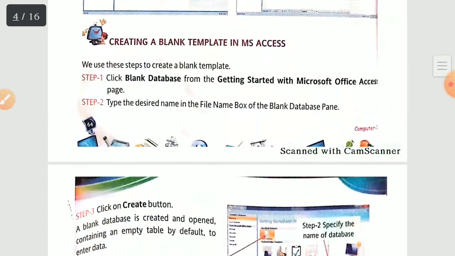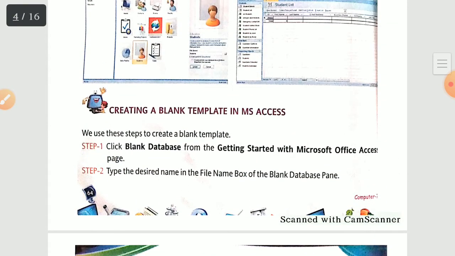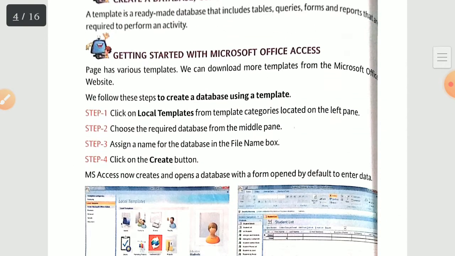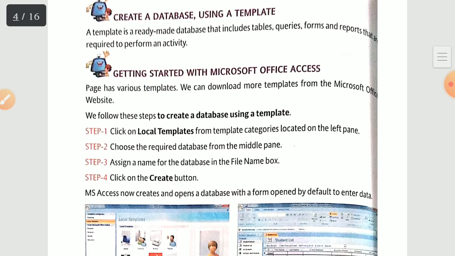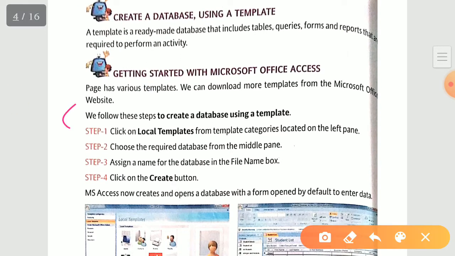This is your page number 64. In the middle portion you see over here, we follow these steps to create a database using a template. From this line, step number 1, 2, 3, 4, complete four steps till your create button. This is your second answer.